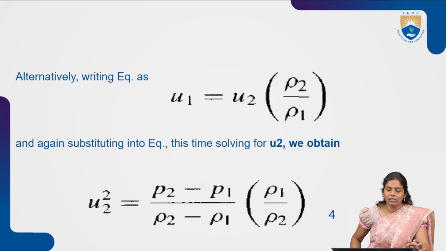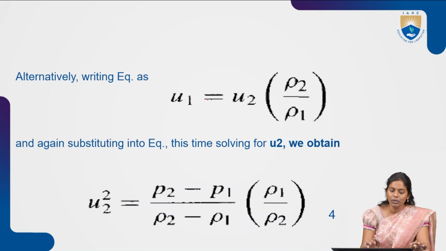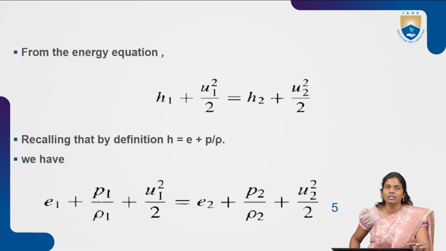In a similar manner, previously we wrote U2, now we will be writing U1. From there, U2 square is nothing but this particular expression. What we know is the energy equation, H plus U square by 2 equals a constant. So if you are taking the two regions, H1 plus U1 square by 2 equals H2 plus U2 square by 2. Now, what is enthalpy? We know H equals E plus PV, and V is nothing but 1 by rho, so we can write E plus P by rho.